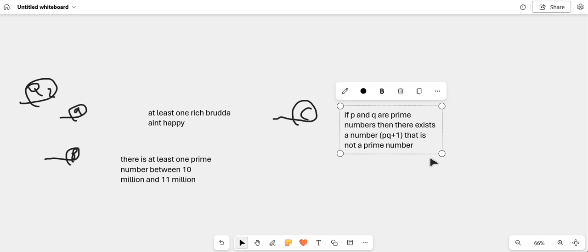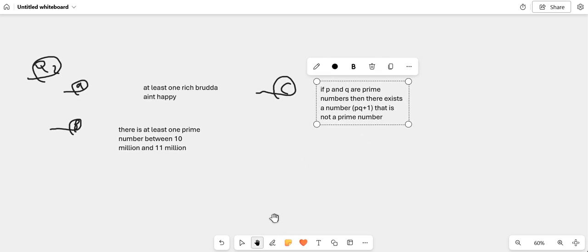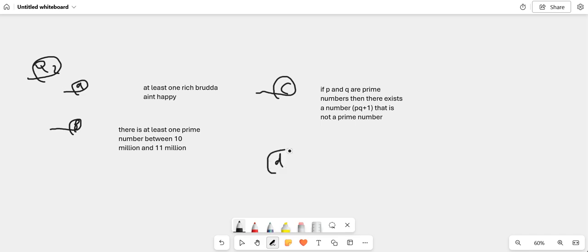Come on. Part D is saying all numbers of the form 2 to the power of n minus 1, sorry, are either prime numbers or multiples of 3, yeah? So he's saying they're either prime numbers or they're multiples of 3. So we've got to say that there's a number in the form of 2 to the n minus 1 that is either not a prime number or not a multiple of 3, yeah?